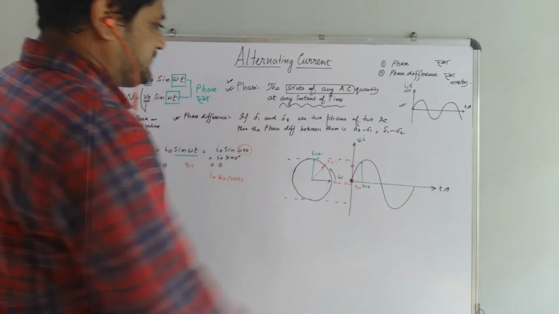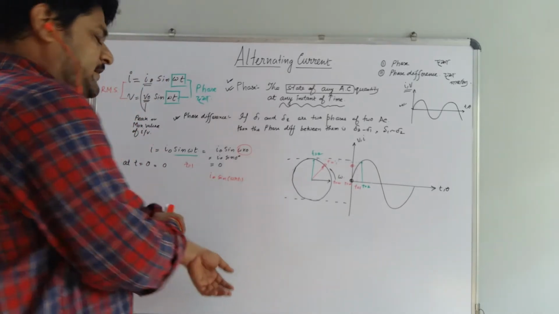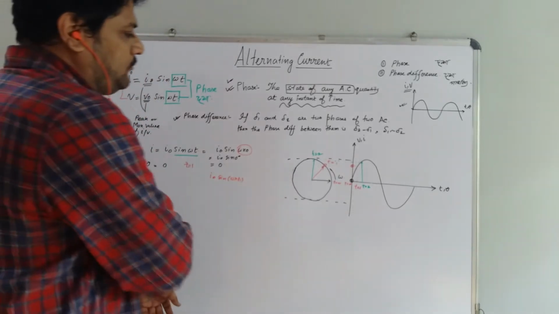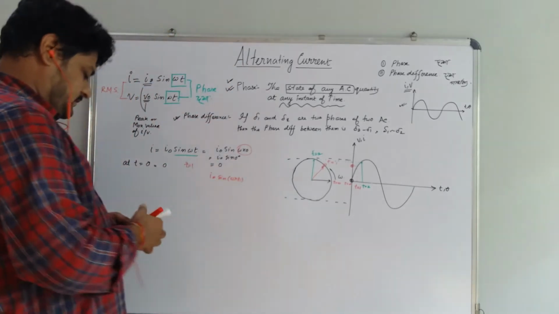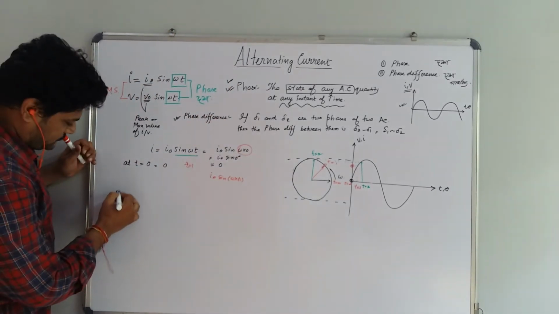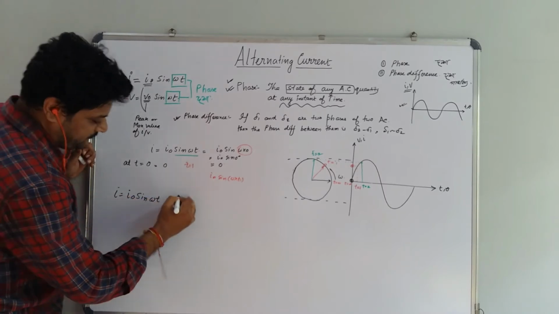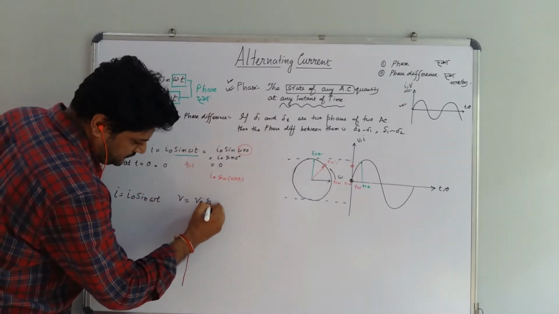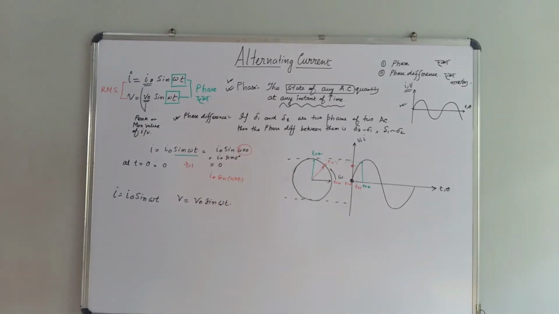Now what is phase difference? Phase is nothing but the state of any alternating quantity at any instant of time. Now if you consider the phase difference, first consider that I is equal to I naught sin omega t and V is equal to V naught sin omega t. What do they stand for?